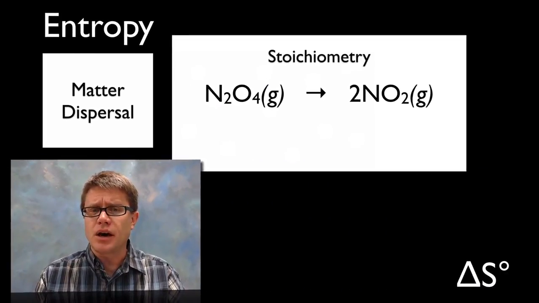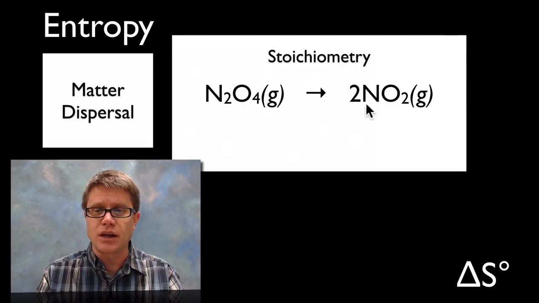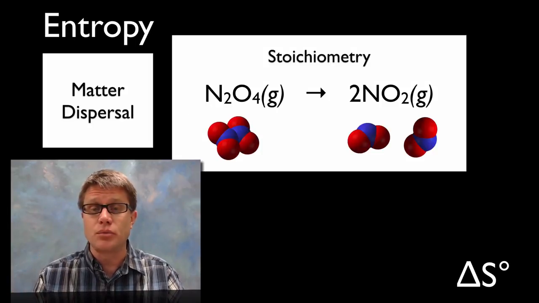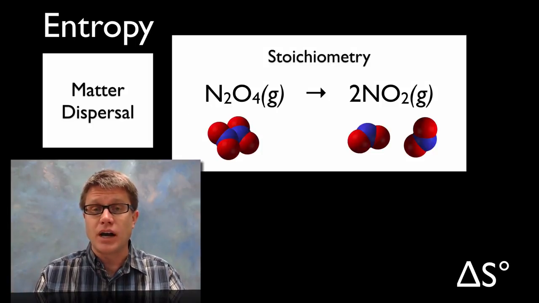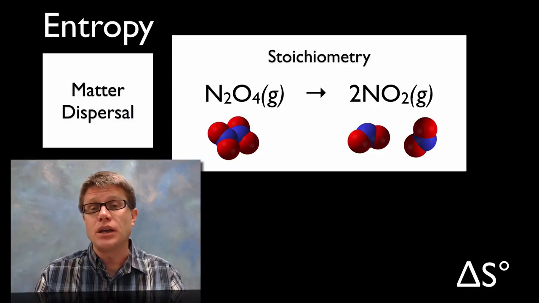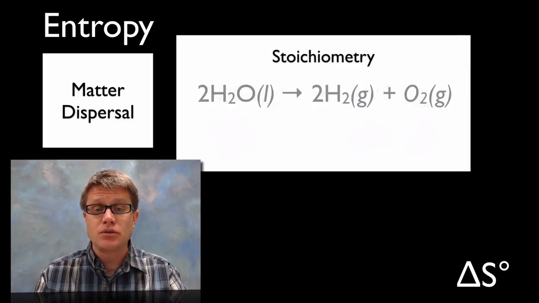Now let's look at stoichiometry. You should be able to look at an equation like this and immediately figure out what our delta S is. Well, how do you do that? If we've got our reactants on the left side and our products on the right side, we have 2 moles on the right side and only 1 mole on the left side. If we show you a picture of that, it looks like this. So we have dinitrogen tetroxide and we're making 2 moles of nitrogen dioxide. And so what are we doing? We're increasing the entropy.